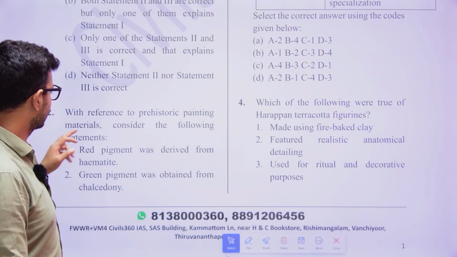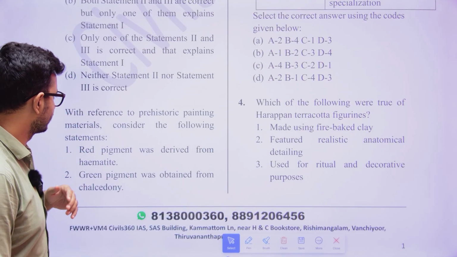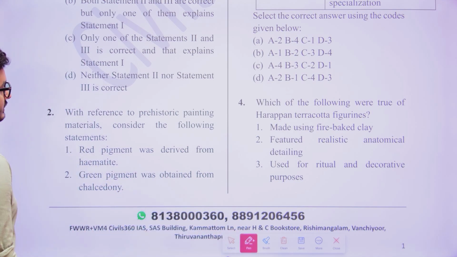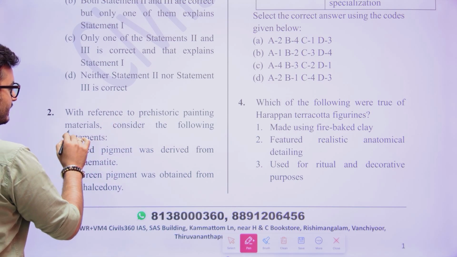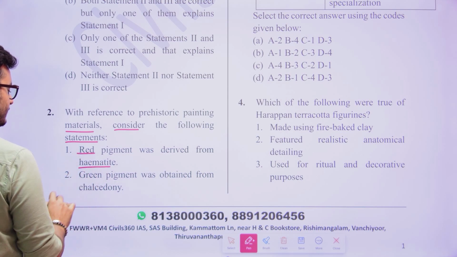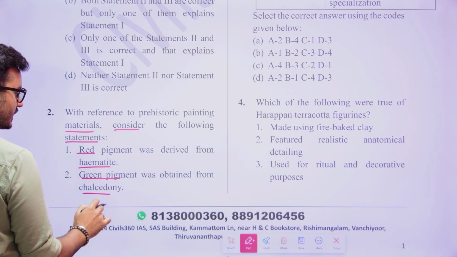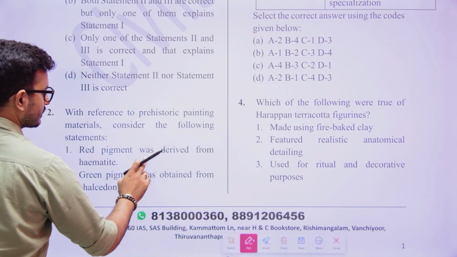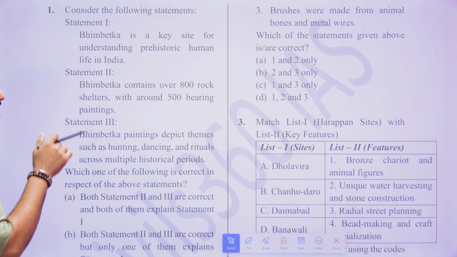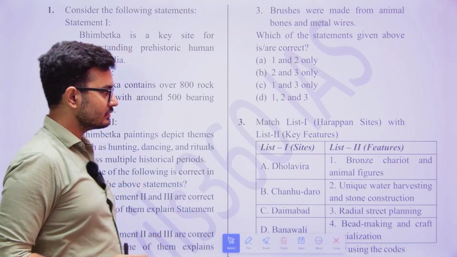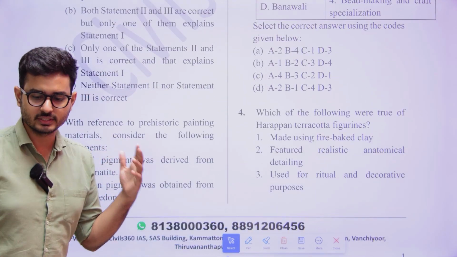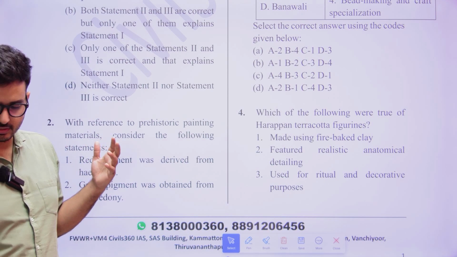The next question is with reference to prehistoric painting materials. Consider the following statements. Red pigment was derived from hematite. Green pigment was obtained from chalcedony. Brushes were made from animal bones and metal wires. So you also have this particular paper. Now just think what was expected from you here.